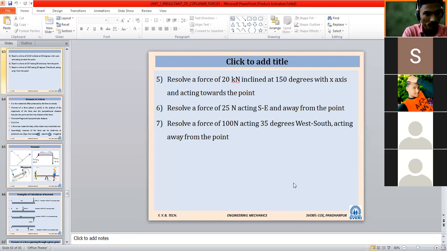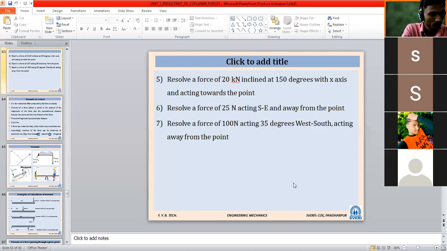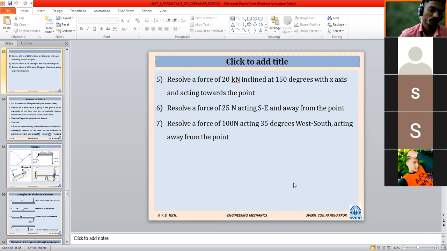Problem number 5. Second quadrant. Or I will ask a more refined question. Fourth quadrant. What is the value of the x component? Fx is 17.32 kilonewton. Very good. Fx is equal to 17.32 kilonewton, positive.